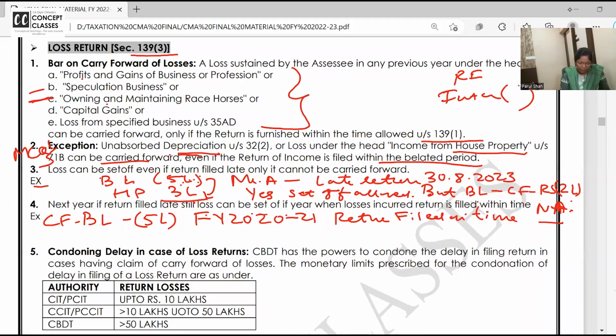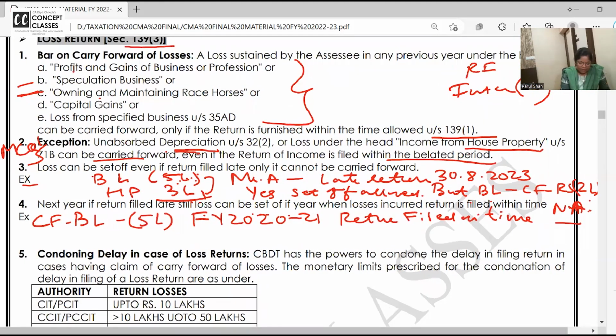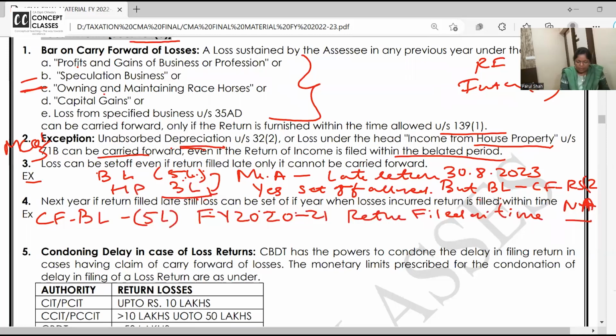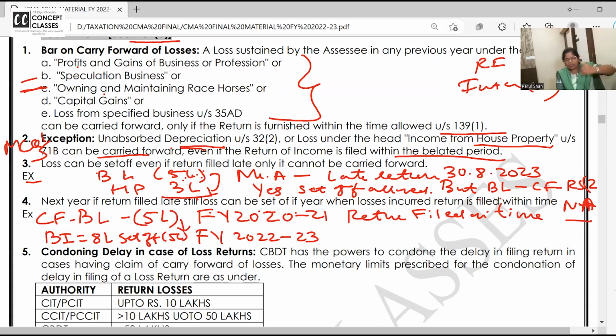I am carrying forward the loss of 5 lakh from financial year 2021, and I filed the return on time. Now 21-22, nothing. Now in this financial year 22-23, I have business income of 8 lakhs. I want to set off the 5 lakh loss, the earlier year's brought forward loss.